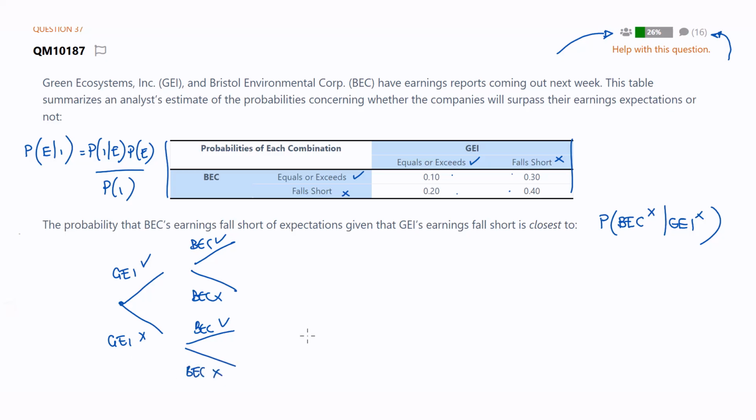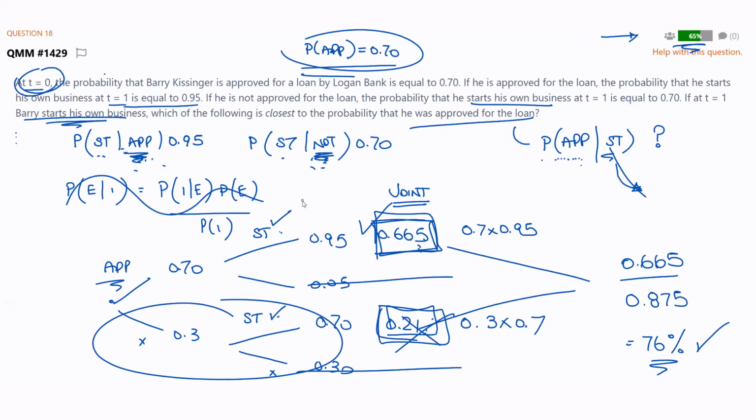That's what my tree would look like. I know I've got nothing to fill in. I've got none of these conditional probabilities that I need, but what I do have is all of the joint probabilities. And remember, when we did the Kissinger question, all we used were the joint probabilities.